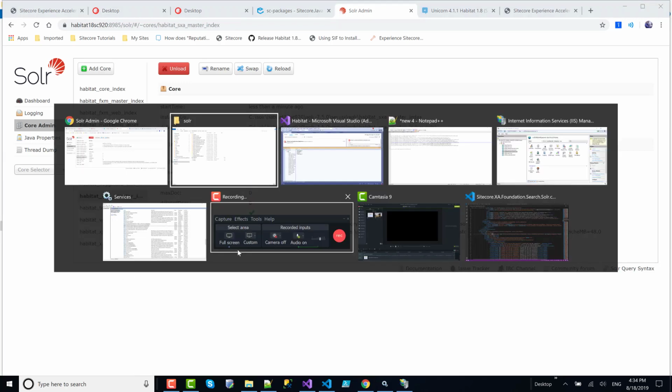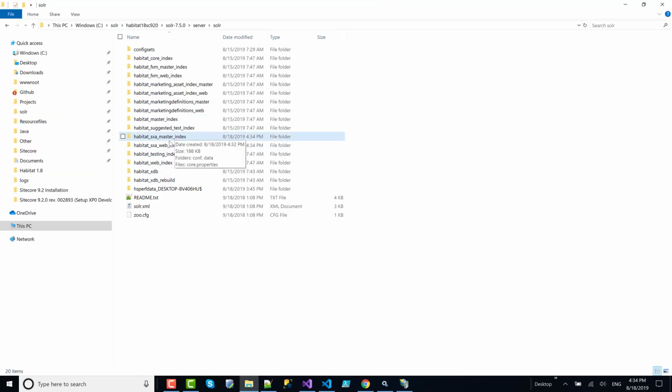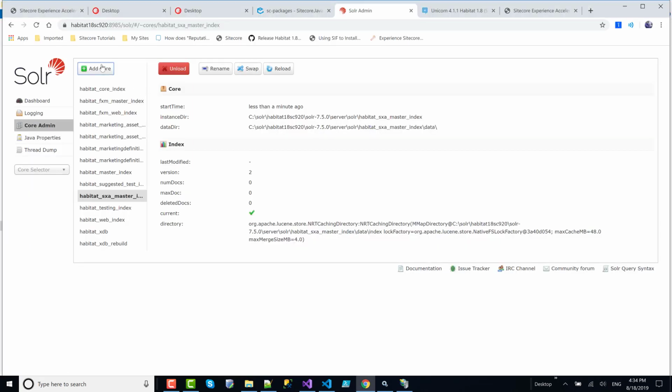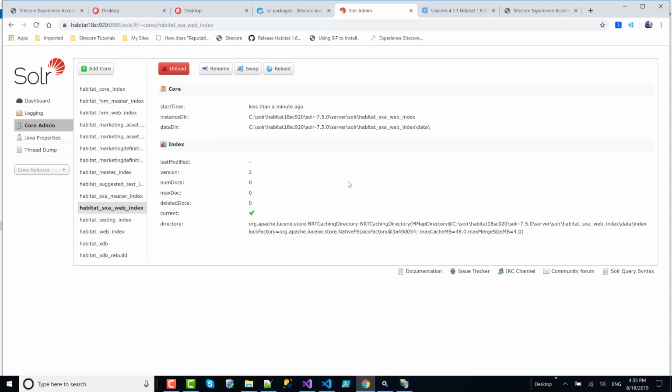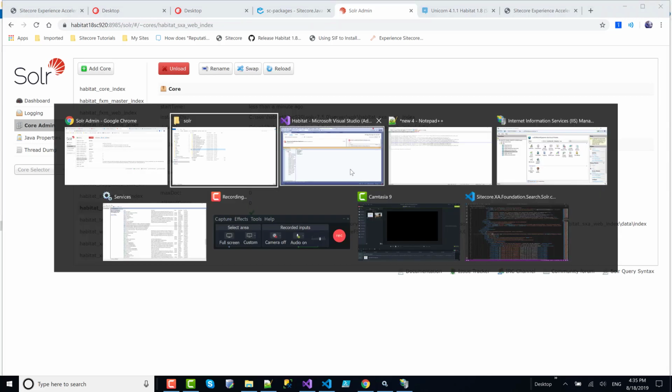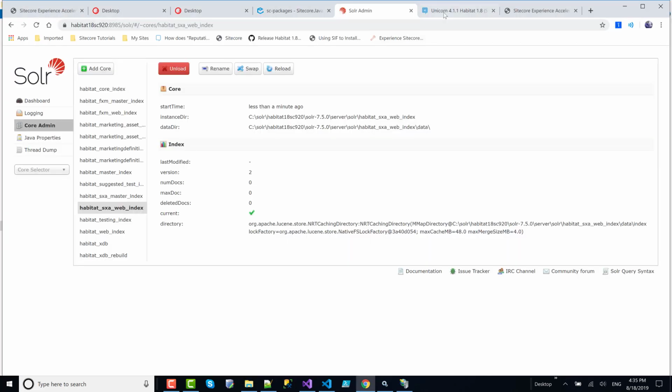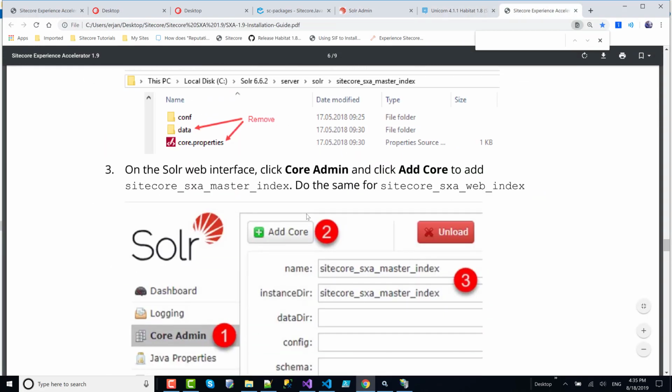Go back, copy the other name, web, rename, copy, add core, add. And let's go back to documentation. So we did add it.